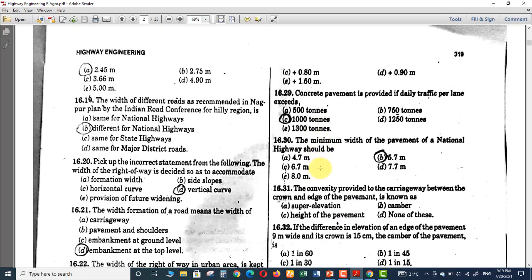Our last question for today's video is: the minimum width of pavement of a national highway should be 5.7 meters, 4.7, 6.7, 7.7 or 8.7.